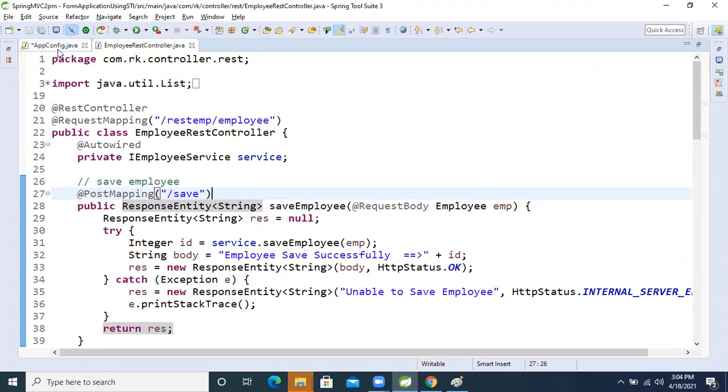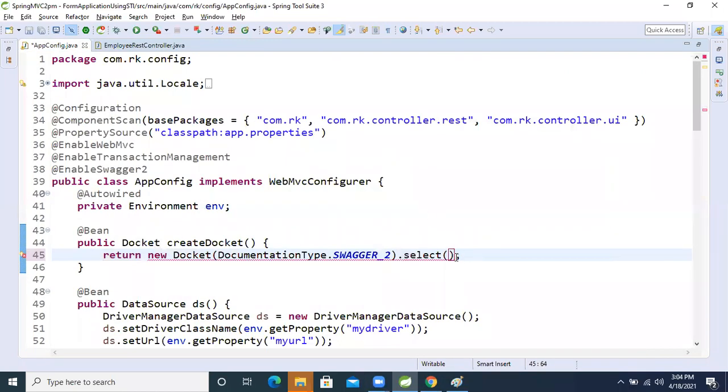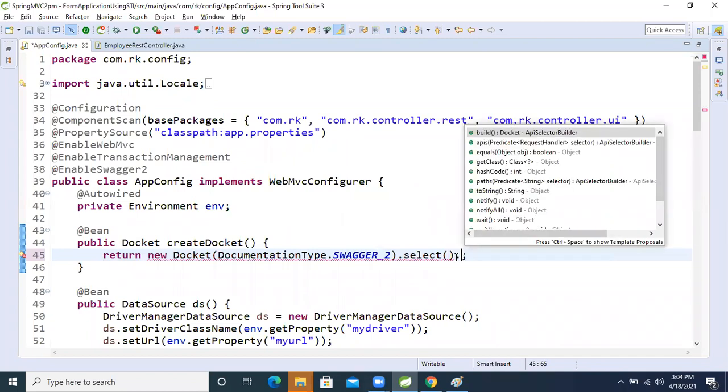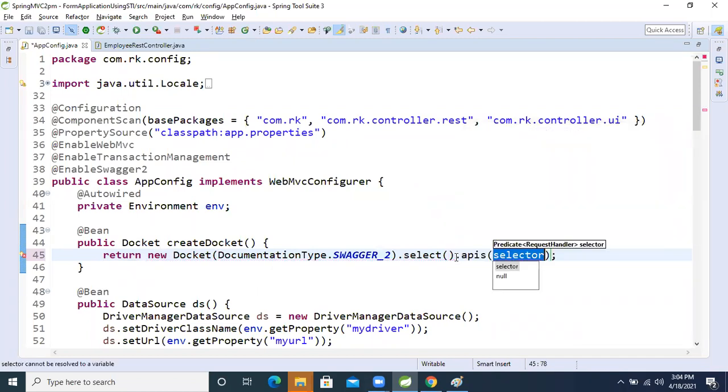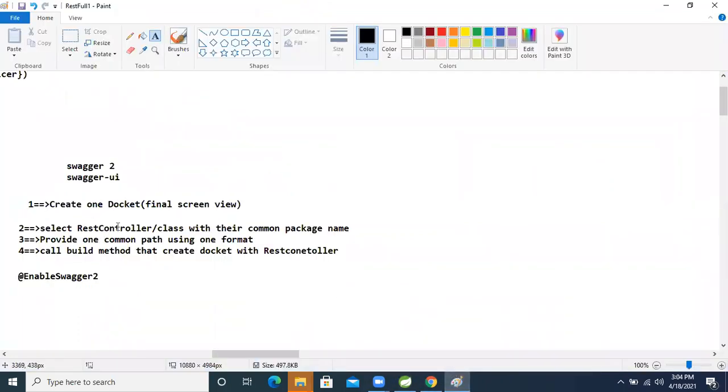So for that, one method we will call again. Which method we will call, guys? Dot APIs, right? So dot APIs. Inside that, I said, think about select REST controller class with their common base package name.